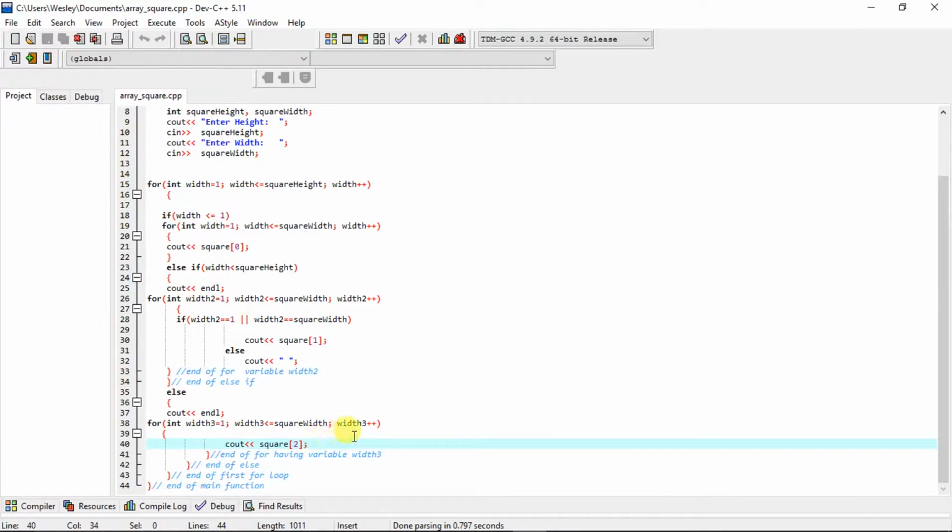All elements in our array have now been utilized in order to display our square. We have now finished our first program. Let's compile and run it to see what our square looks like first when the height is 15 and the width is 30. Then a second time when the height is 50 and the width is 100.